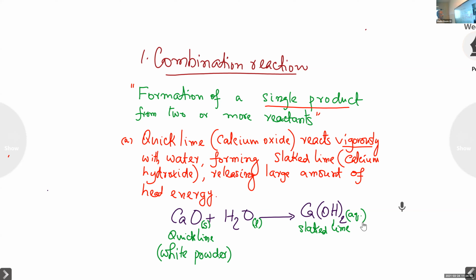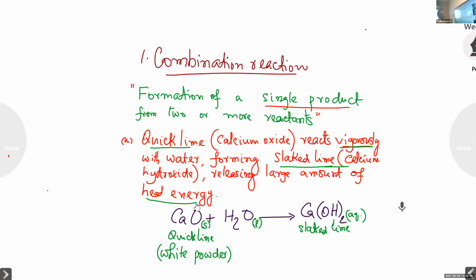Okay, let us think of the various types of questions from here. One question I told you: what happens when quicklime reacts with water? Our answer is: quicklime reacts vigorously with water, forming slaked lime, releasing a large amount of heat energy.